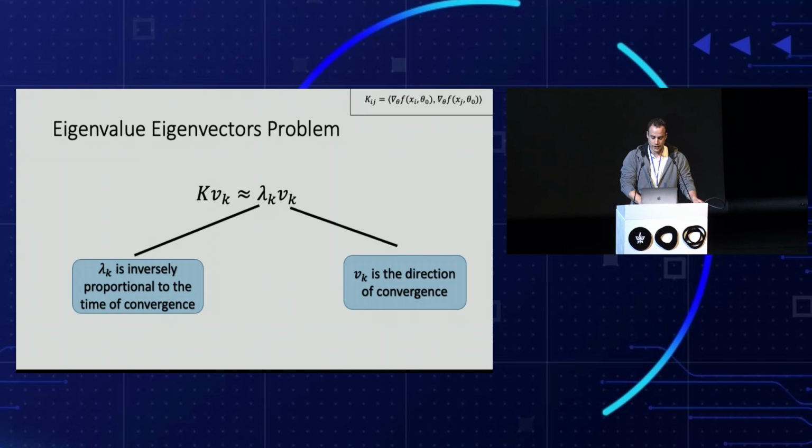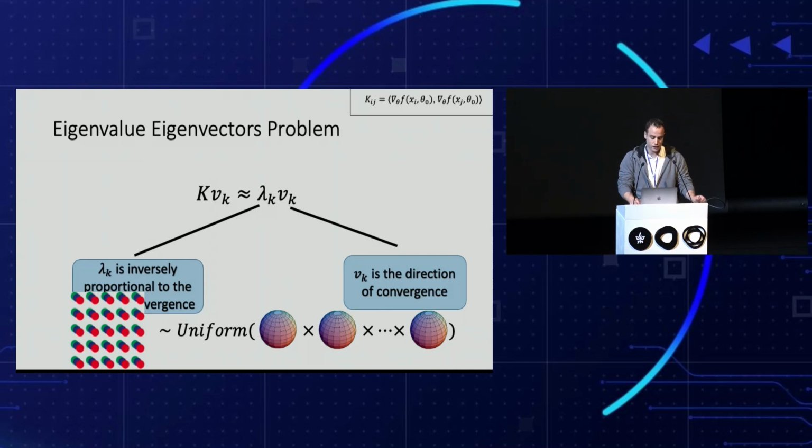The matrix K and its spectrum depend on the data. Therefore, in order to identify its spectrum, we must assume some distribution of the data. For simplicity, we use multi-channel input data, for example RGB images, where we assume that each pixel is sampled uniformly from the sphere. In general, we can deal with any number of input channels with higher dimensional spheres.